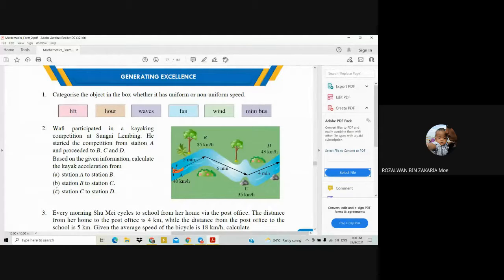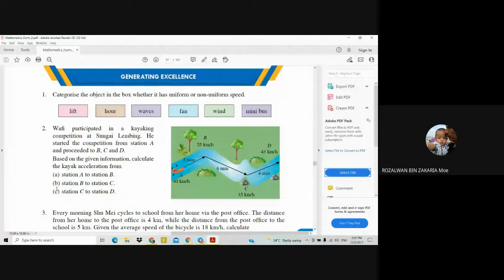Okay, so the answer that I get for this one: 4 minutes divided by 60, 0.06666. Then 43 minus 35 is equal to 8. 8 divided by 0.067.